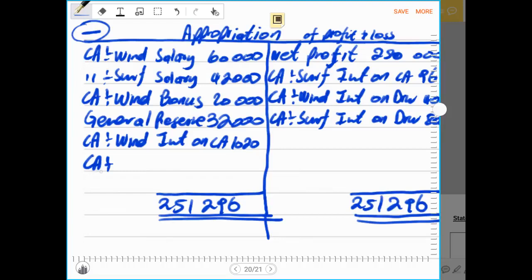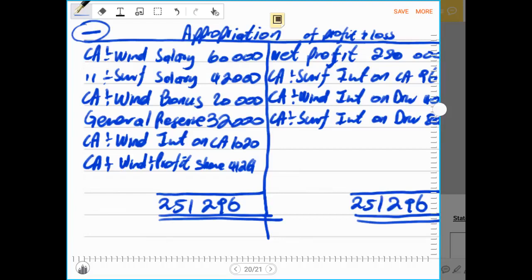Hence we must always say current account, then we write the name of the partner, of which the first partner is Wind. Then we say profit share, and the amount for profit share will be 41,261.